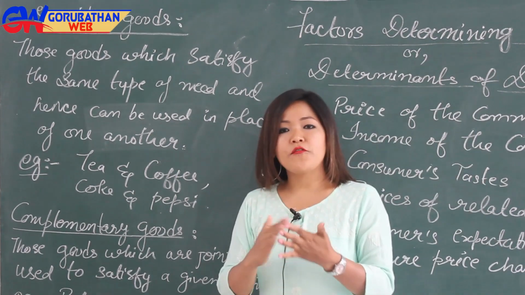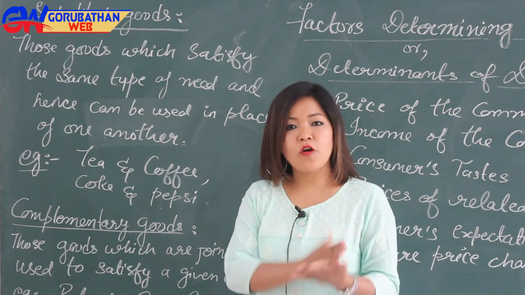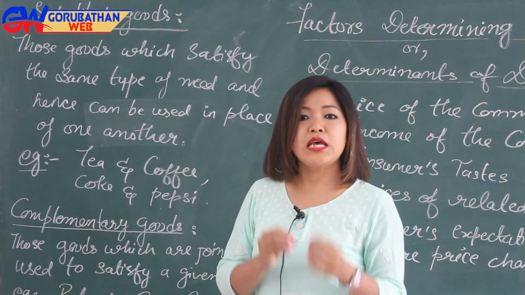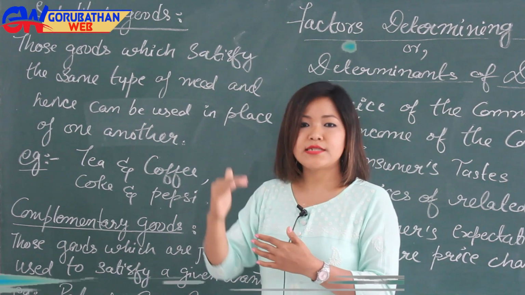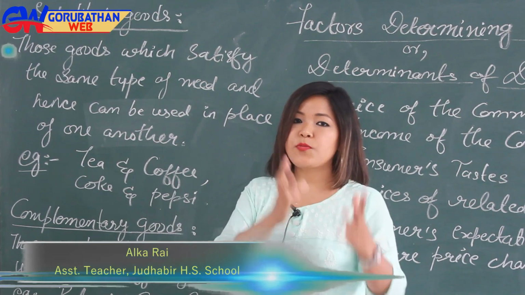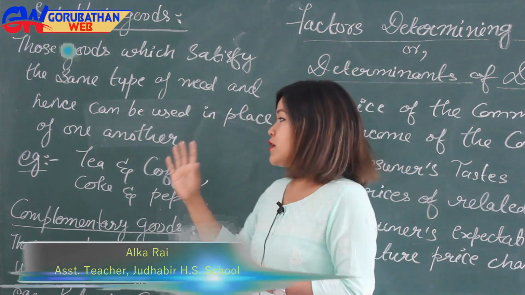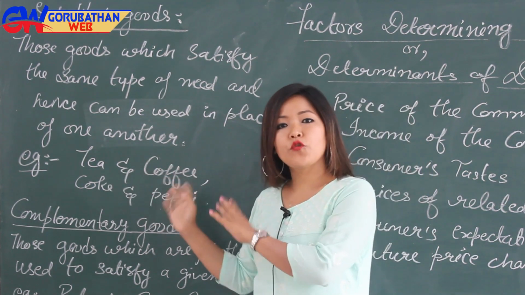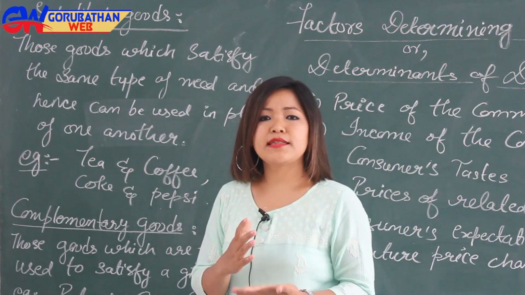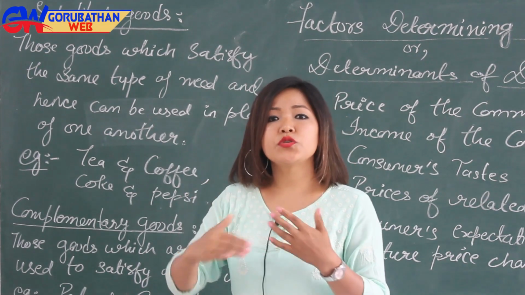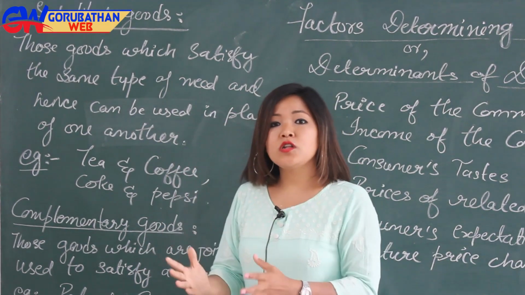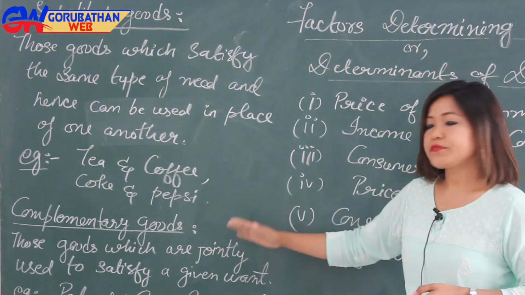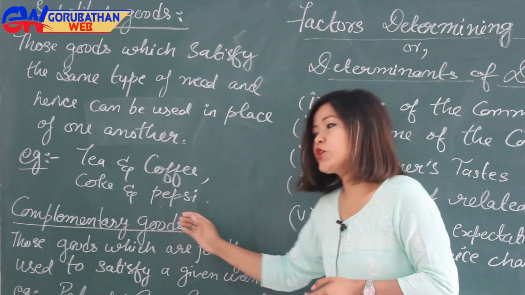If the price of coffee increases, then the consumers of coffee will shift from coffee to tea for their consumption. Here we see that the demand for tea is increasing, and it's not because its price is falling, but because the price of coffee is increasing. Similarly it happens in the case of Coke and Pepsi. Therefore we can say that if the prices of related goods increase or decrease, it also affects the demand for other goods. And the second one is complementary goods.